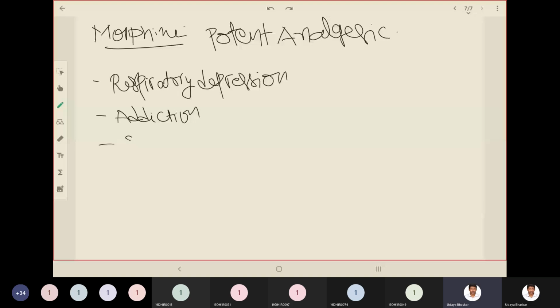They are also included. So we don't want respiratory depression, addiction, and sedation, but we want the potent analgesic activity of morphine. So what did we do?